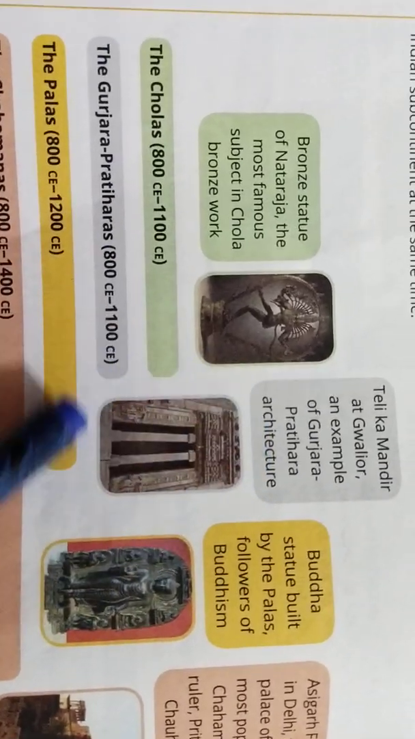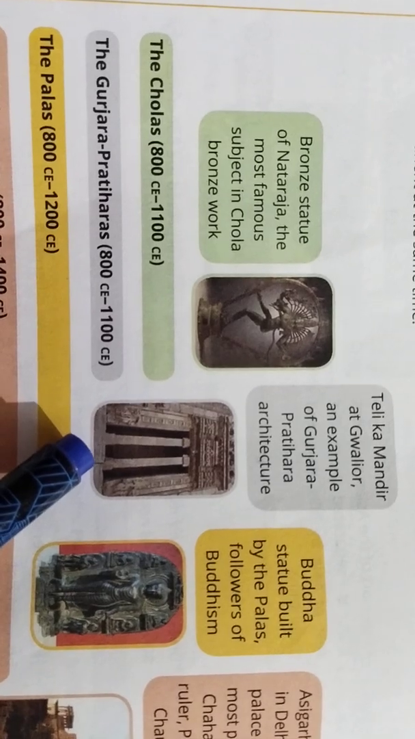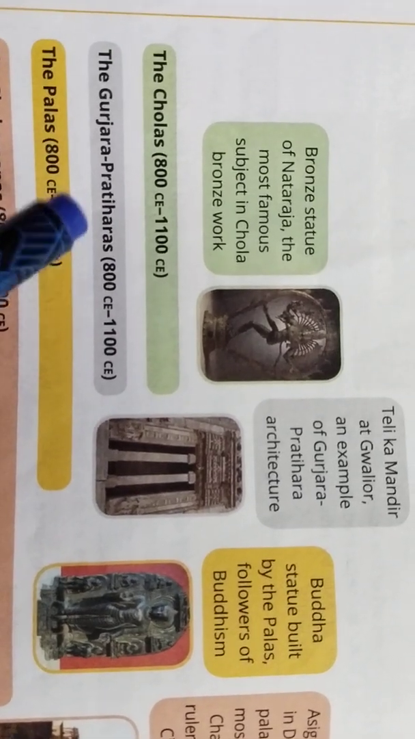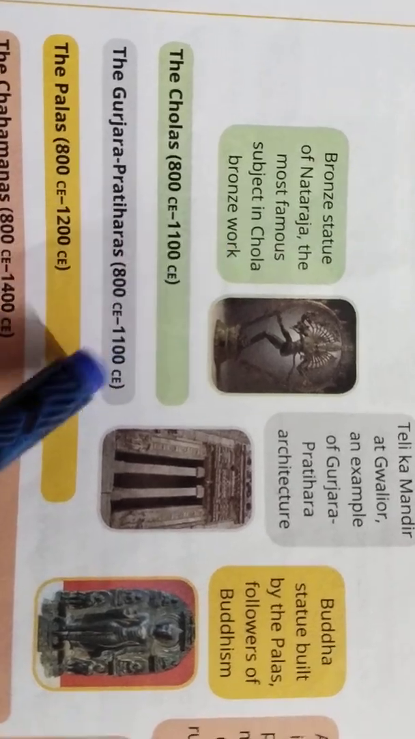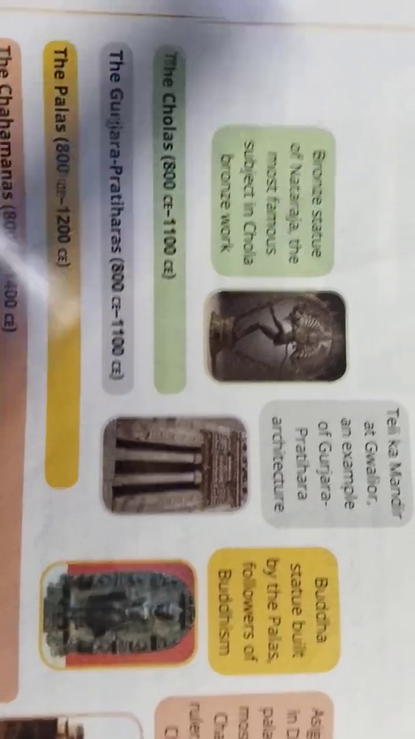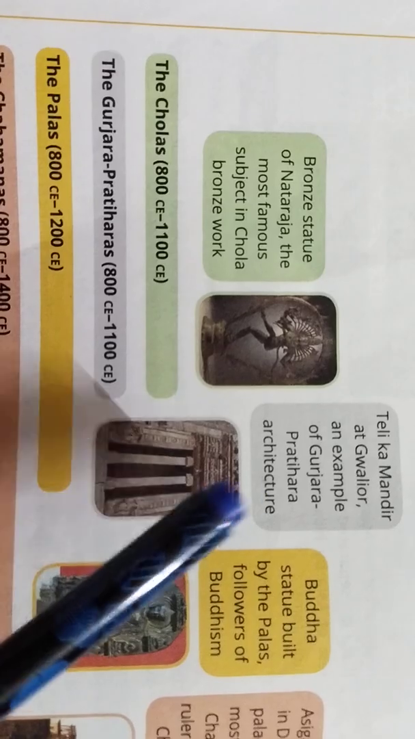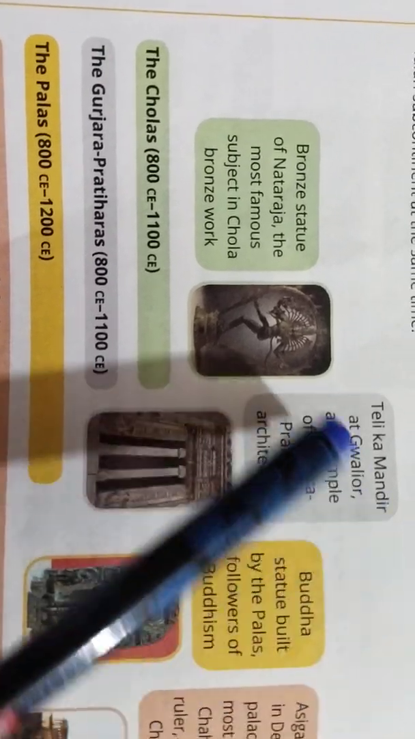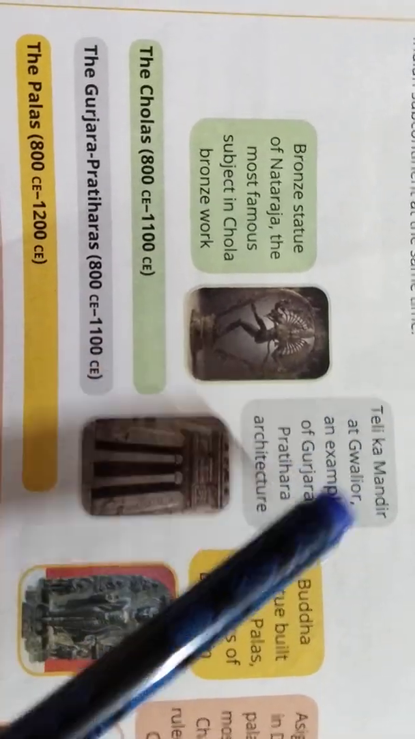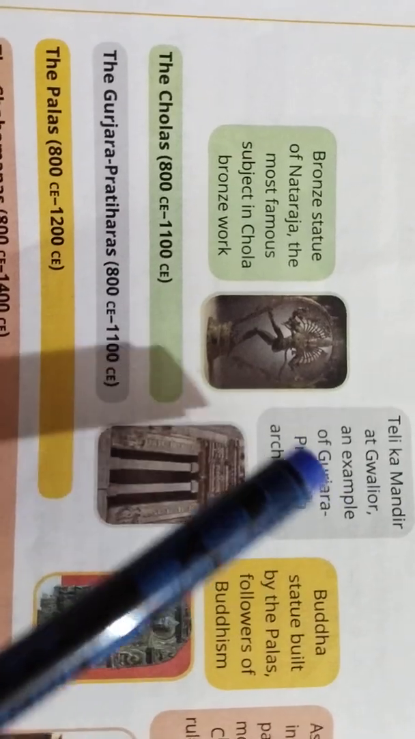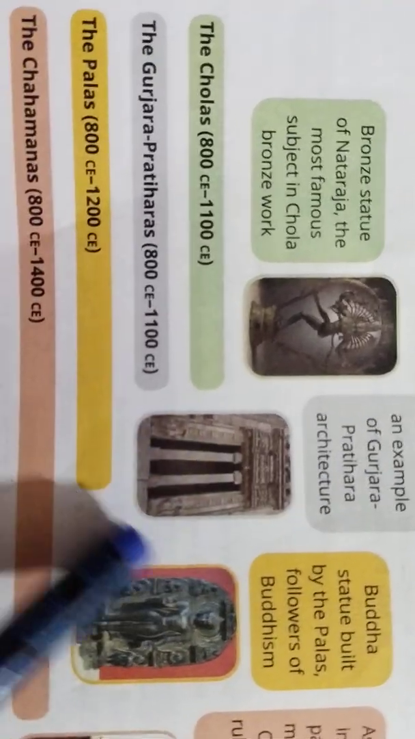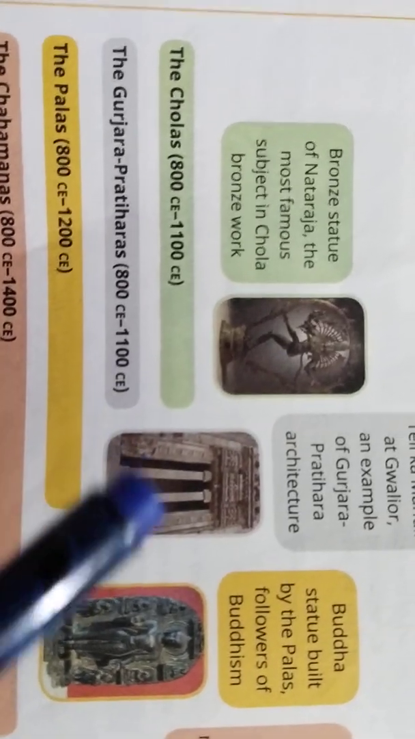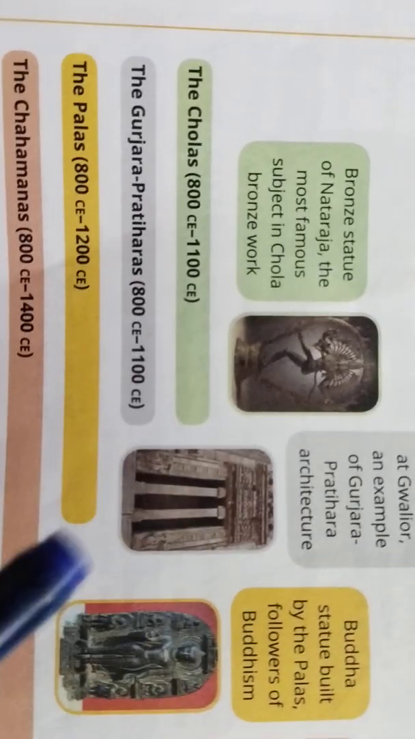Then the Gujara Pratiharas, as we already know. The Gujara Pratiharas ruled from 800 CE to 1100 CE. You can see it is the same years, but they are from different regions. They ruled over a particular place. The Teli Ka Mandir at Gwalior is an example of Gujara Pratihara architecture. So you can see the architecture, which was very unique in those days.